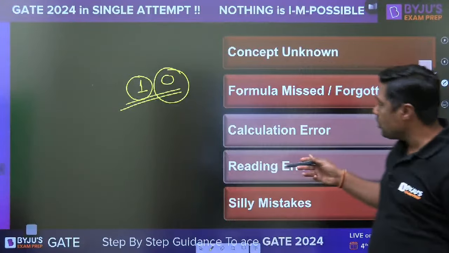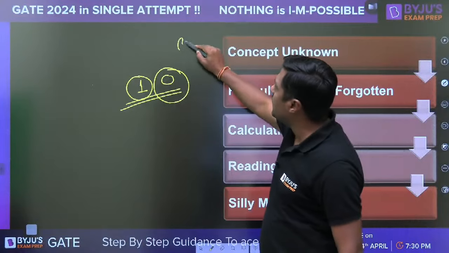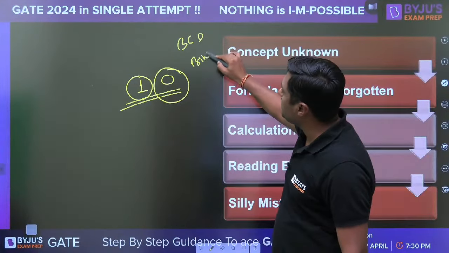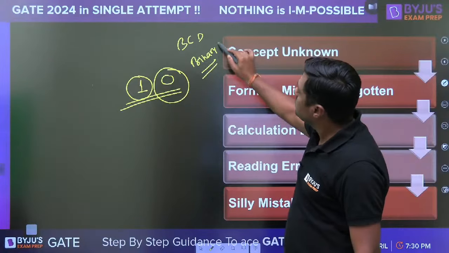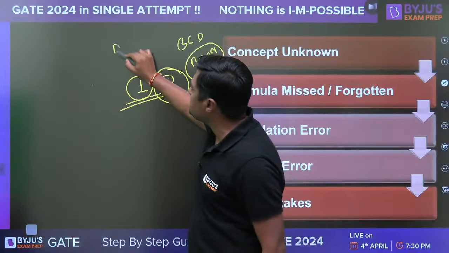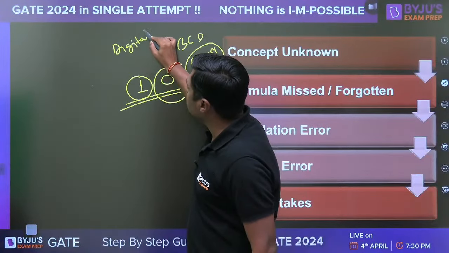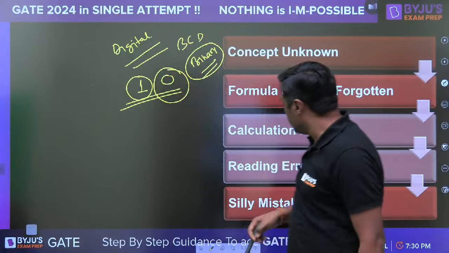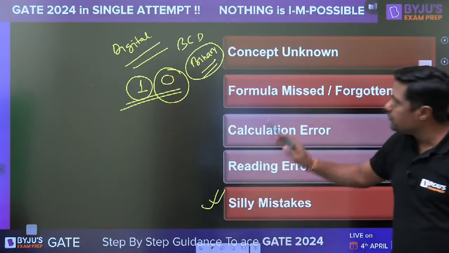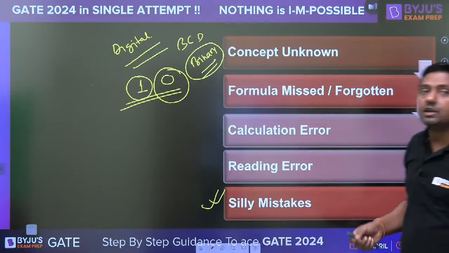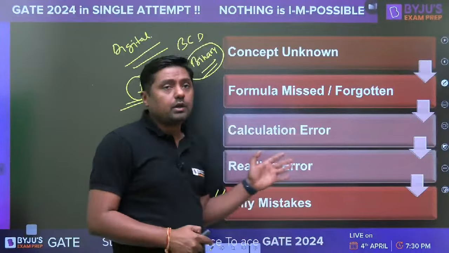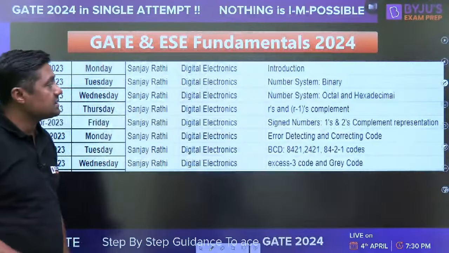Then you realize it asked you to find BCD, and you calculated binary. It is asked about the BCD and you are calculating the binary, right? This type of silly mistake is normal in digital, because it seems a very easy subject, but it is not. So a reading error happens, and we make a lot of silly mistakes. All of this can be avoided when we are giving the quiz. So when we give the quiz, we can avoid all these types of mistakes, guys.